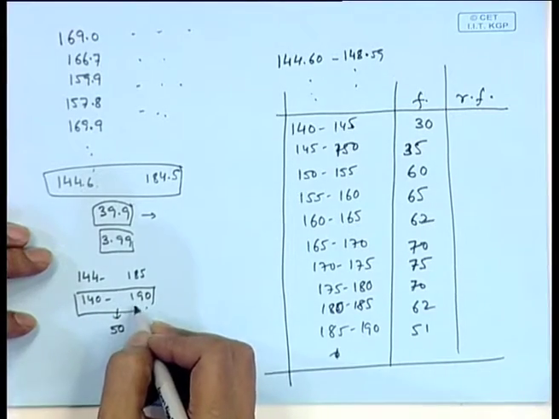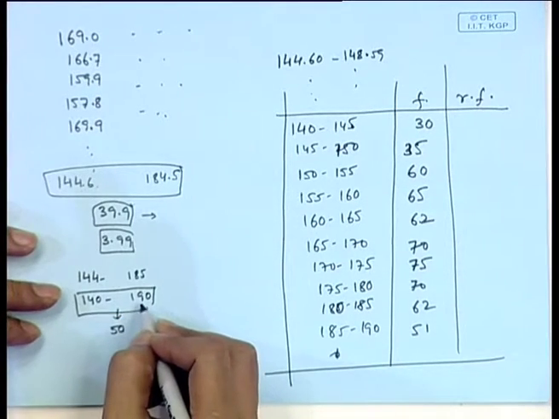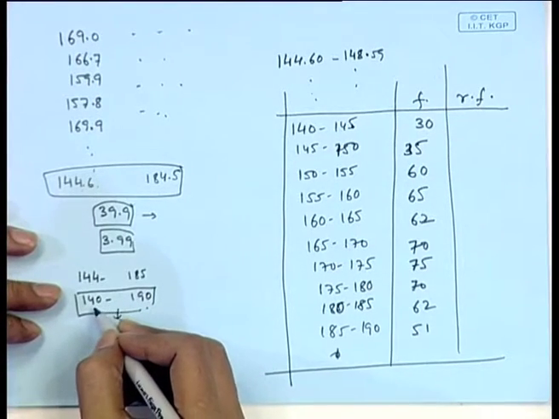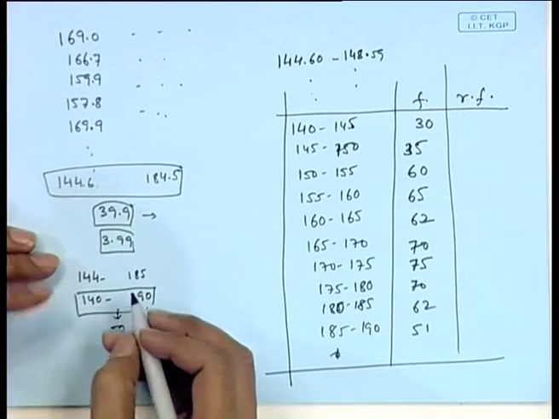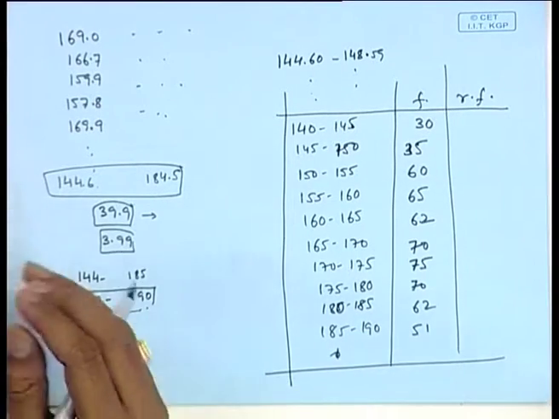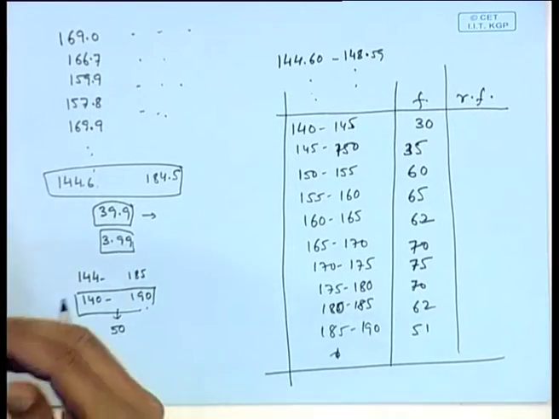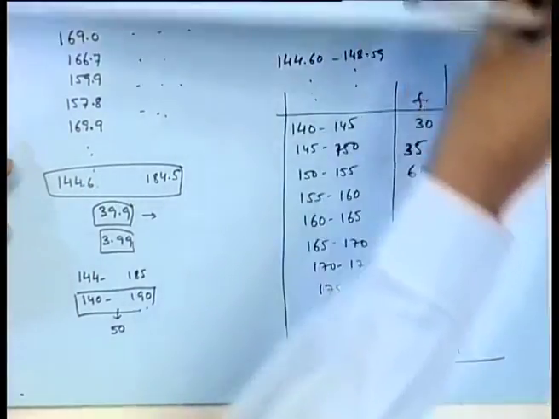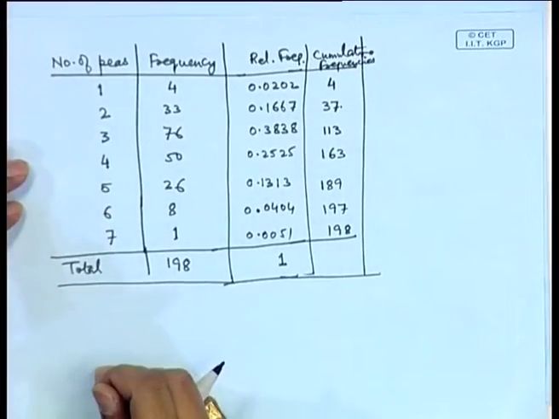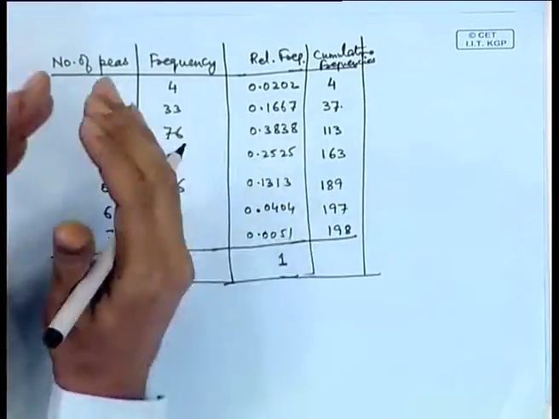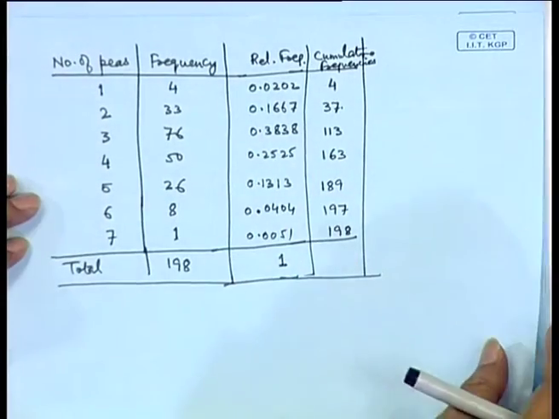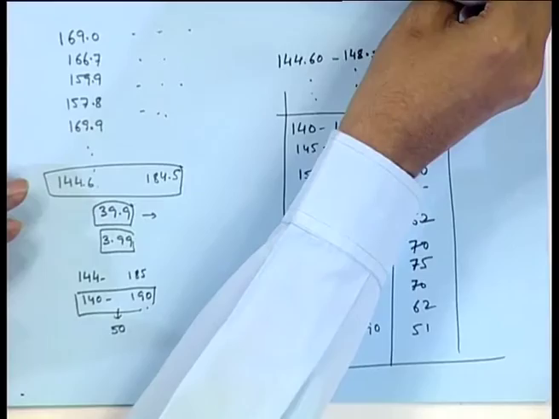At the same time, if we are making too many intervals, suppose in place of 10 I make here 25 intervals of length 2 each. So, 140 to 142, 142 to 144, then it will be difficult to analyze. It is the same thing as in the discrete case, that if I have too many values here, then it is not easy to handle that from a statistical methodology point of view.